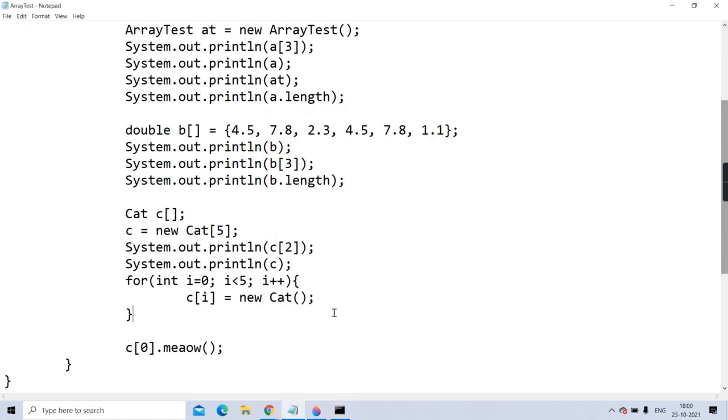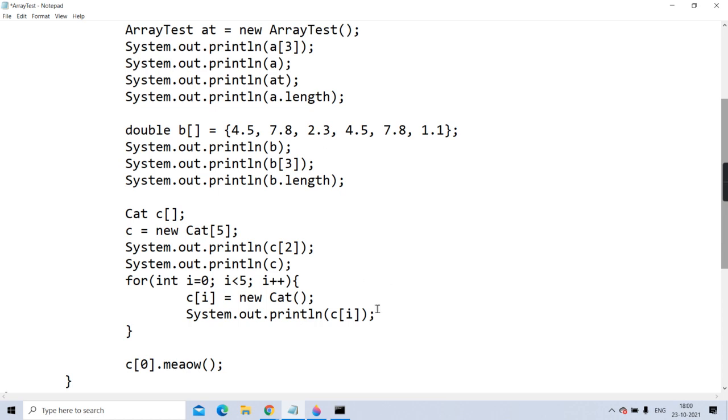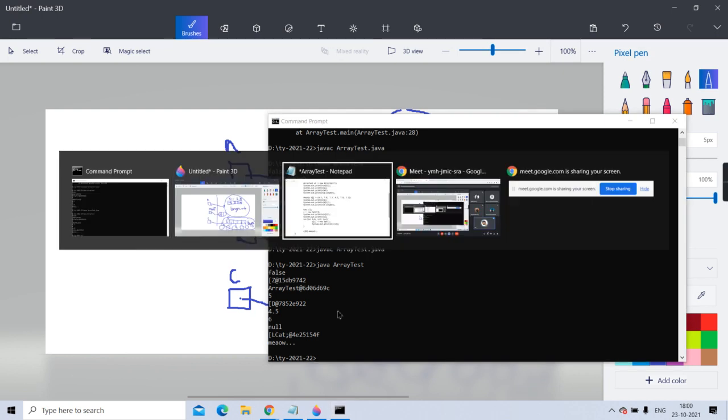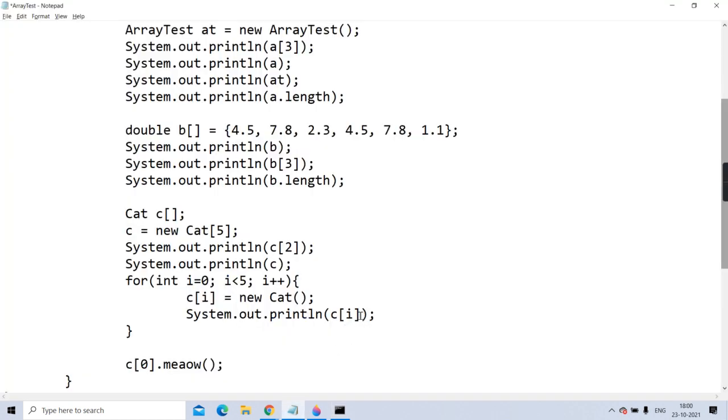You got it? But tell me, if I write system.out.println c of I, at c of I also is there a reference of object c of I? Is there a reference of this cat object? So here also is it going to call toString? Right, but it will call toString for the cat object, not for the proxy object, because c of I contains a cat object reference.